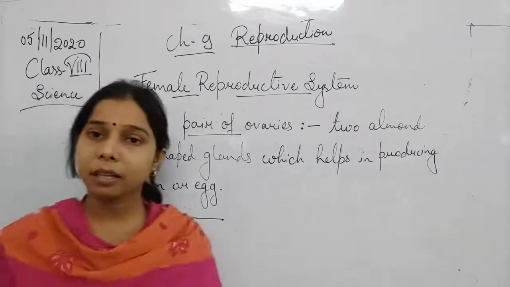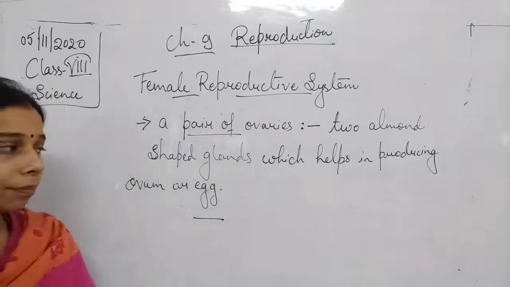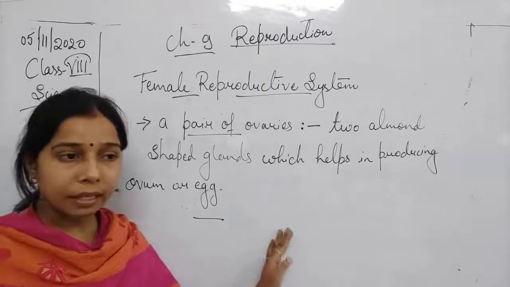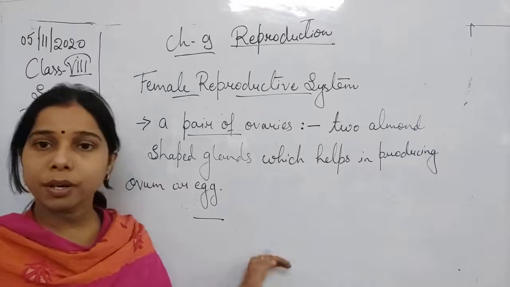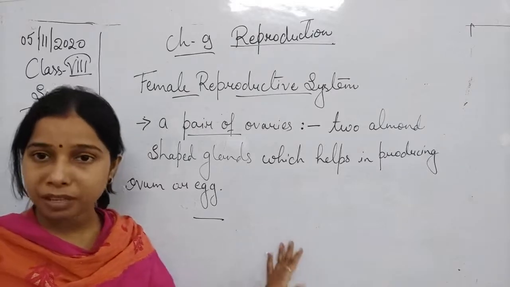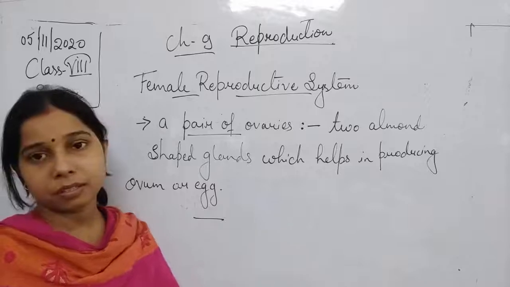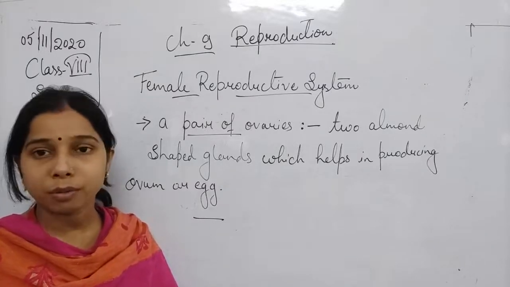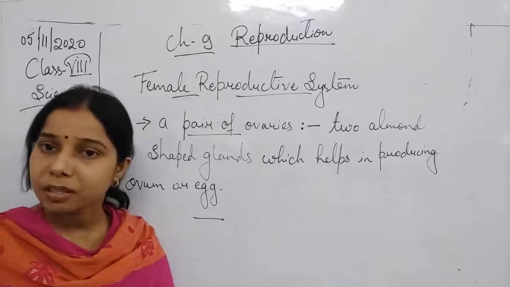You see students, in case of the male reproductive system, we discussed one thing, that there was also an organ, a pair of testes. That pair of testes is responsible for the formation of the sperms.